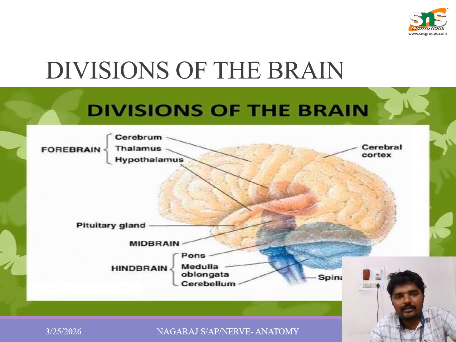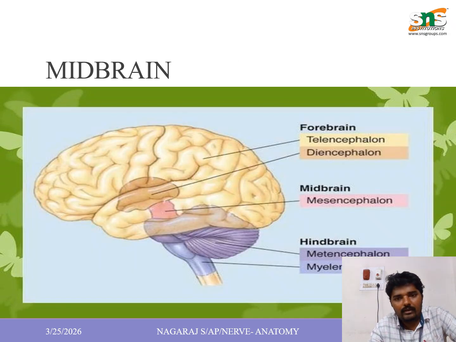The divisions of the brain are the forebrain, midbrain and hindbrain. The forebrain is the cerebrum, thalamus, hypothalamus and cortex. The midbrain includes the pons and medulla. The hindbrain is the medulla oblongata and the cerebellum. The forebrain is also called the telencephalon and diencephalon. The midbrain is the mesencephalon, and the hindbrain is the metencephalon and myelencephalon.